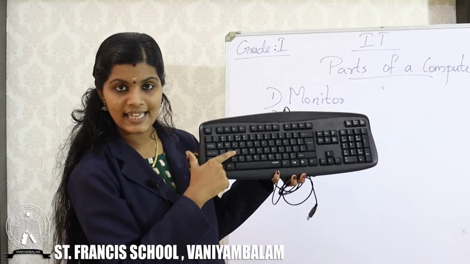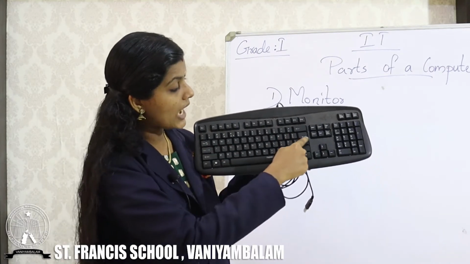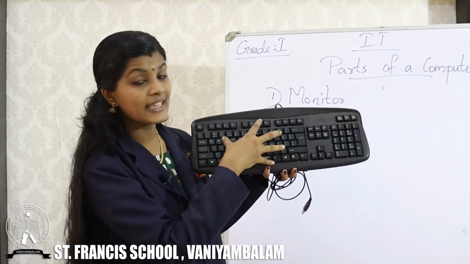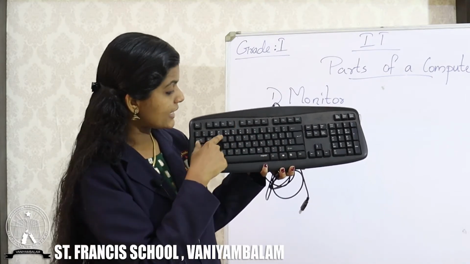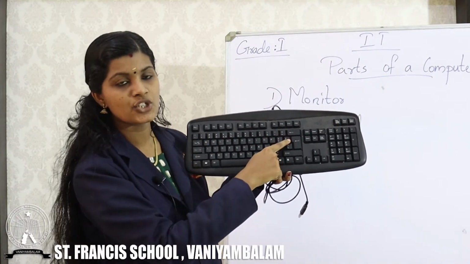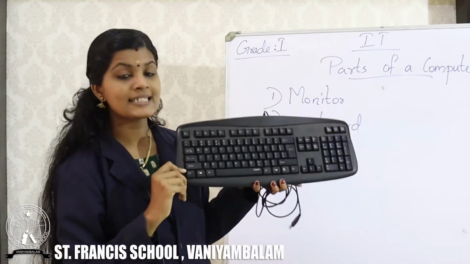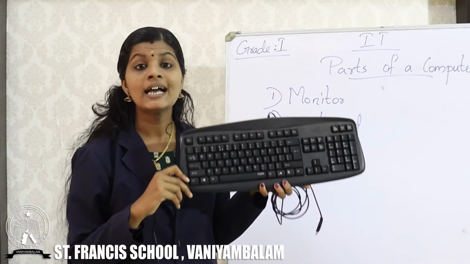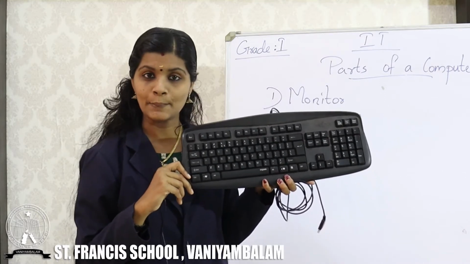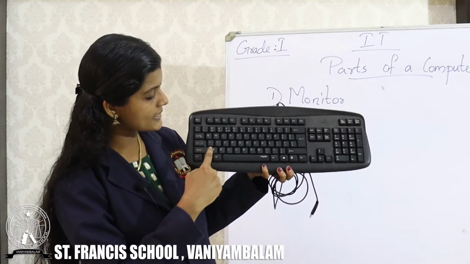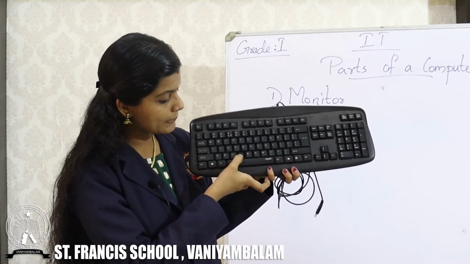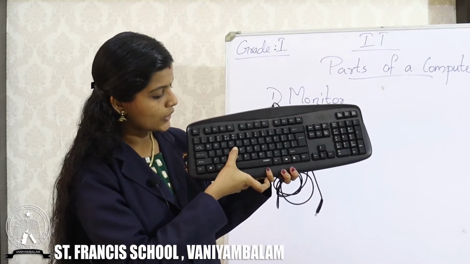And many other keys are there, like addition, subtraction, multiplication. So once again, this is the next part of a computer. The name is keyboard. You can see so many keys. Yes, you can press like this. This way you can press.